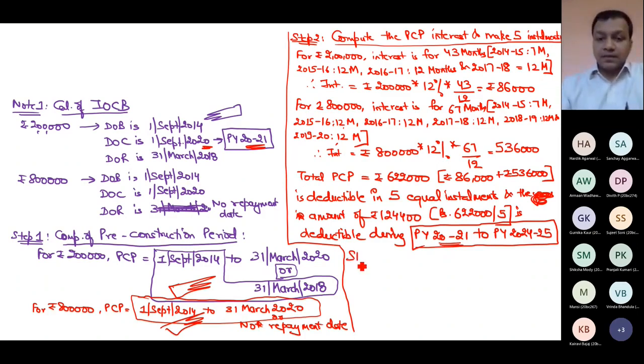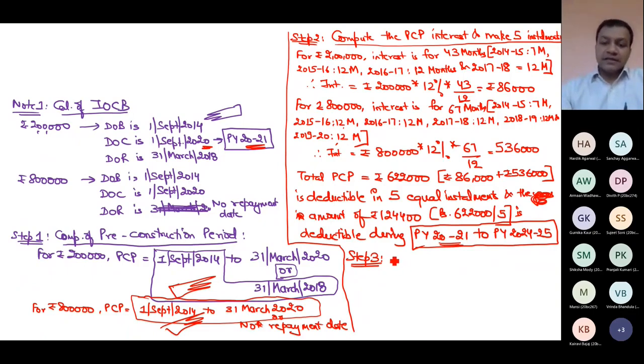Step 3 now. So this is only different, some difference in step 2 calculation. When your repayment date is different, then extra work in step 1 and step 2 arises. And that extra work is what? That you are having separate calculation of period and separate calculation of amount of interest. That's it. Now in 3 and 4 it is same.